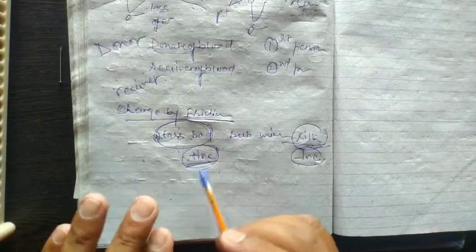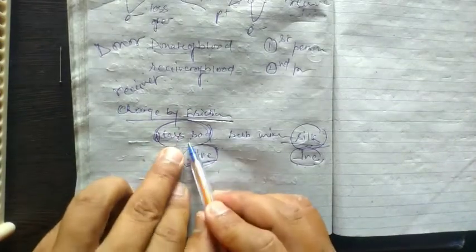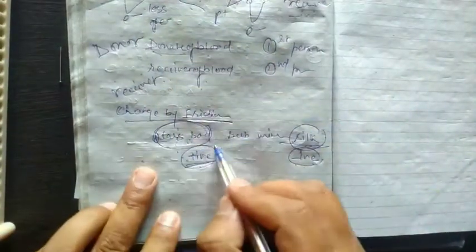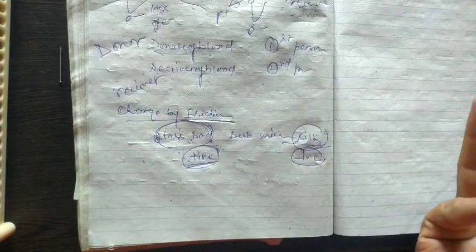The glass rod and the silk have equal and opposite charges, and together they are neutral in free form.